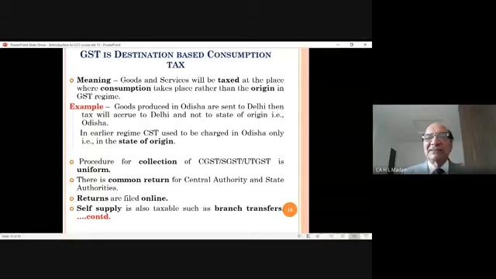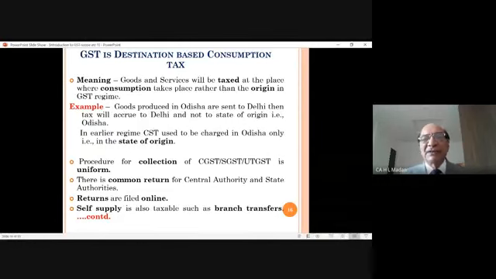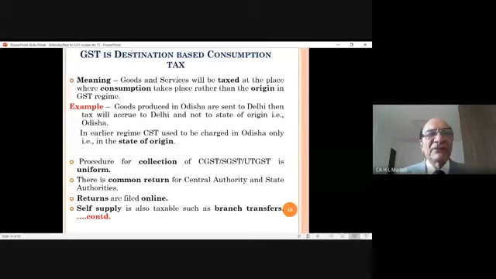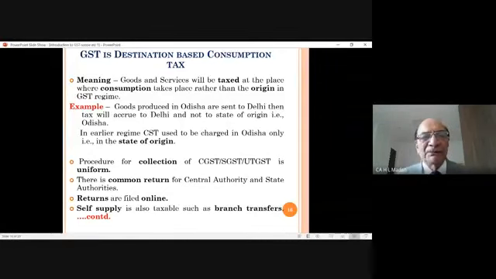In the earlier regime, CST used to be charged in Odisha only, that is the state of origin. But now the system has been changed. Whatever tax is collected will go to the central government, and the central government will distribute it to the state of Delhi where the goods will be consumed. That will be an automatic system. We have nothing to do with that. You need not worry about that. It is an auto system, and the money will go over there. We need not worry about it.